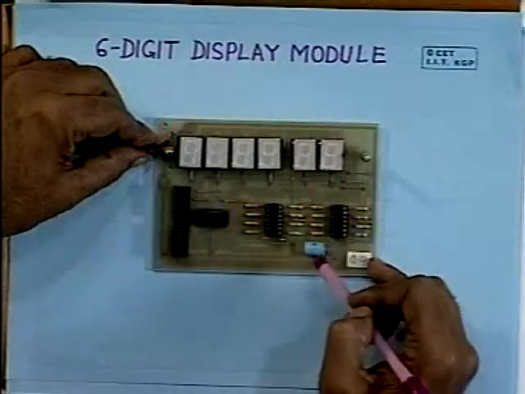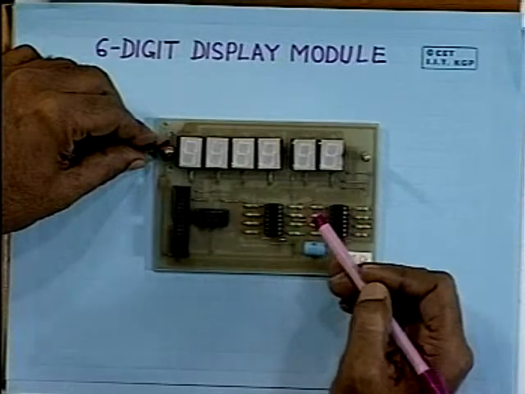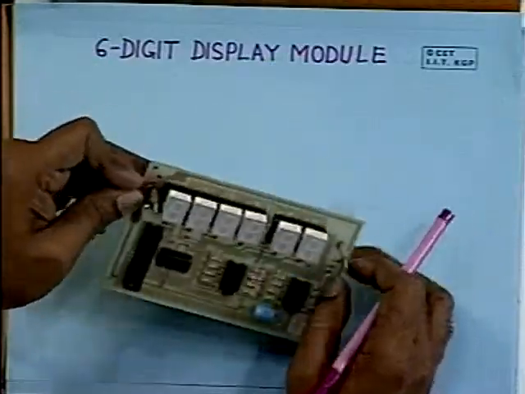In the last lecture I explained the operation of a keyboard module, and this is the light emitting diode module. So, this keyboard module and light emitting diode module can be interfaced to the microprocessor kit, along with RAM and ROM, to make a complete system. Now, after discussing the 6 digit display module, let us conceive whether we can interface both the LEDs and the keyboard together to form a display as well as keyboard module.